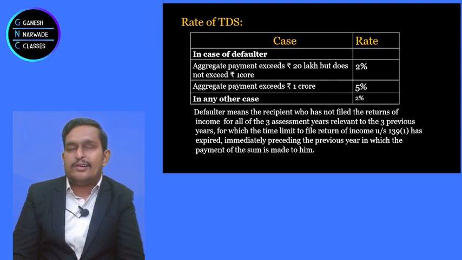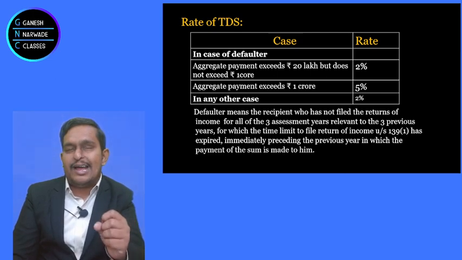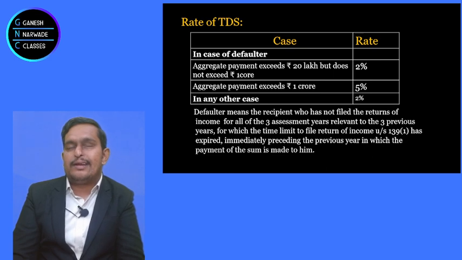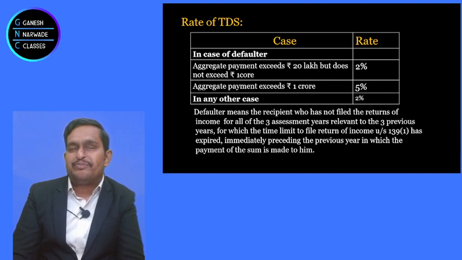20 lakhs crossed, 2%? Yes. Up to 1 crore, only 2%. So for more than 20 lakhs withdrawal but up to 1 crore withdrawal, 2% is the rate of TDS. But if it exceeds more than 1 crore, then 5% is the rate of TDS.